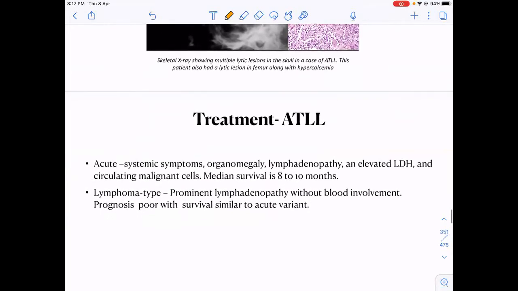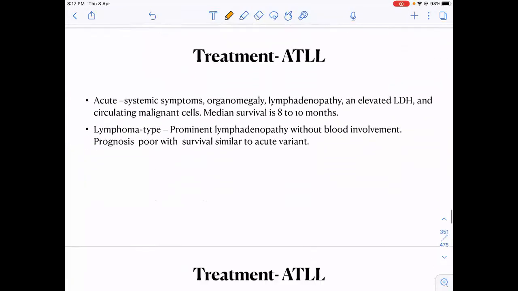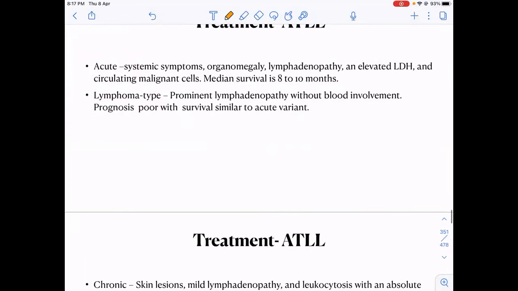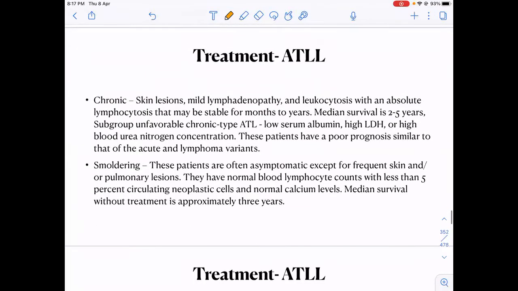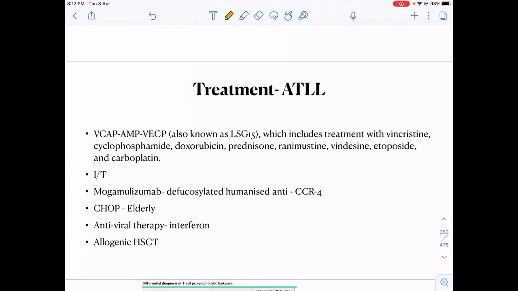And what is the treatment? The patient can have a very acute, lymphoma-like presentation. Mostly these patients have poor survival. And what kind of therapy can we give? If the patient is elderly, we can give CHOP-like therapy.